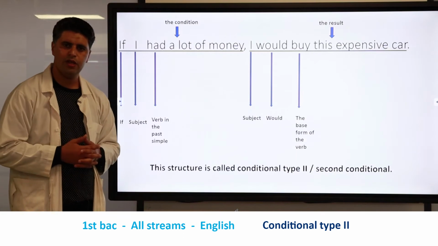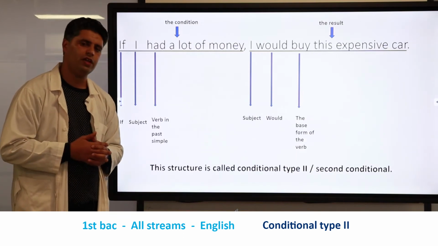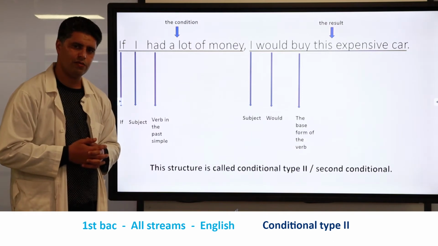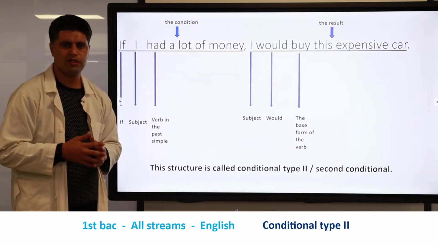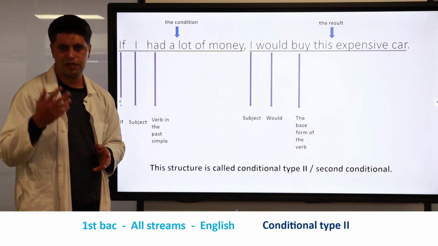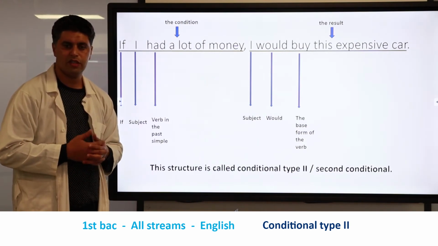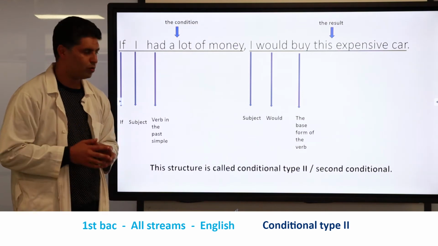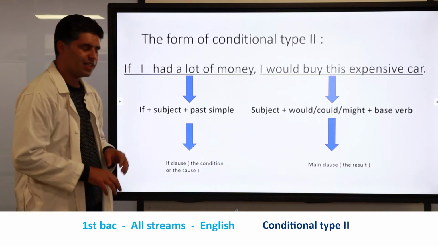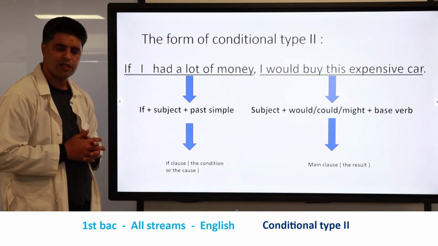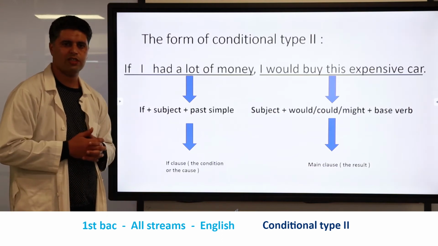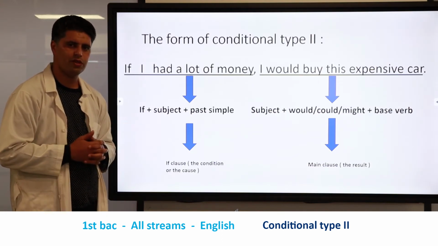So now you may know that we are going to focus on conditional type 2. Last year you studied conditional 0, and at the beginning of this year you studied conditional type 1. Now we're going to focus on conditional type 2, and let's see the structure, the main or basic form we have to respect if we want to use conditional type 2.